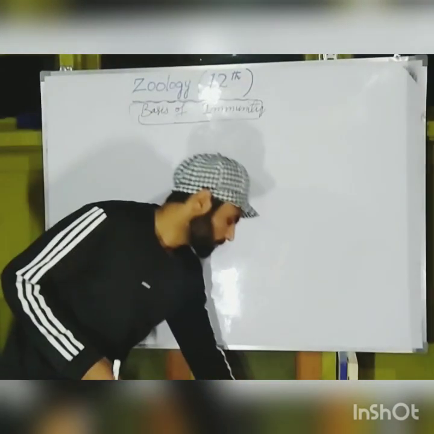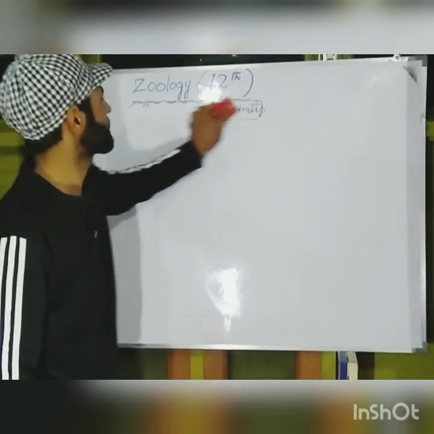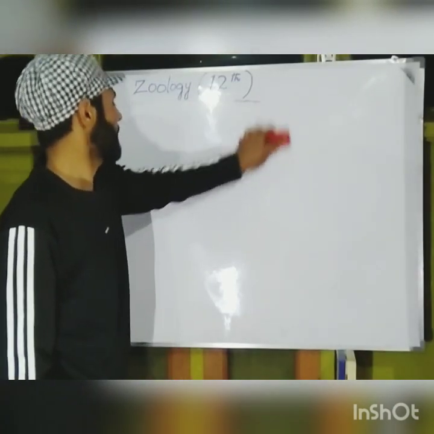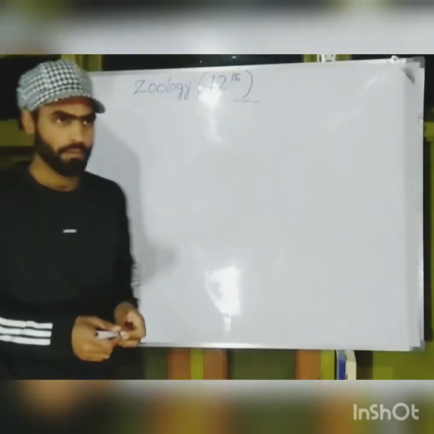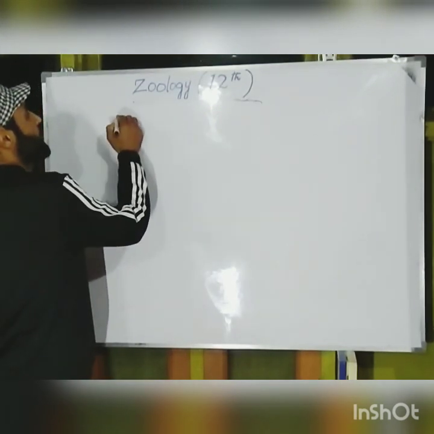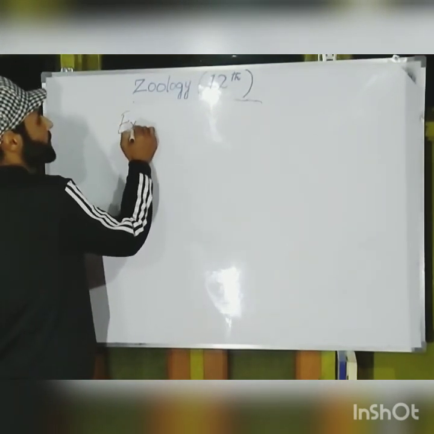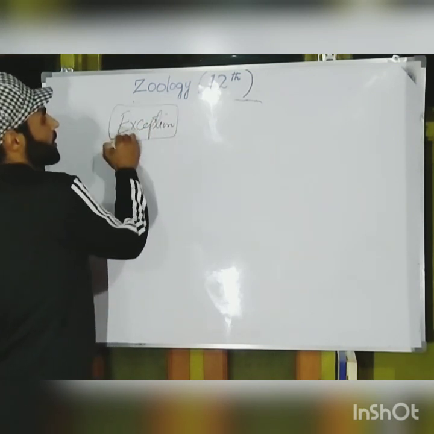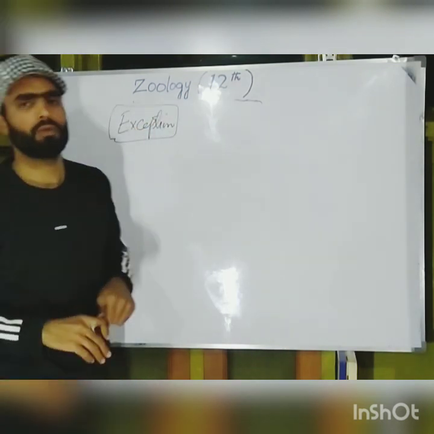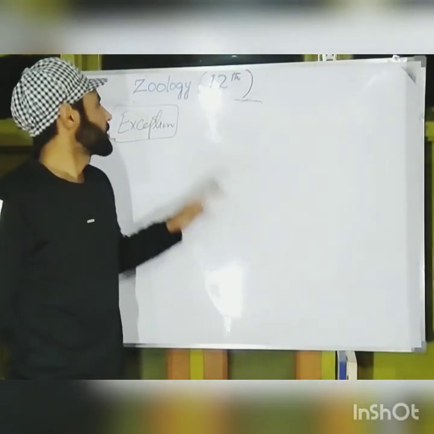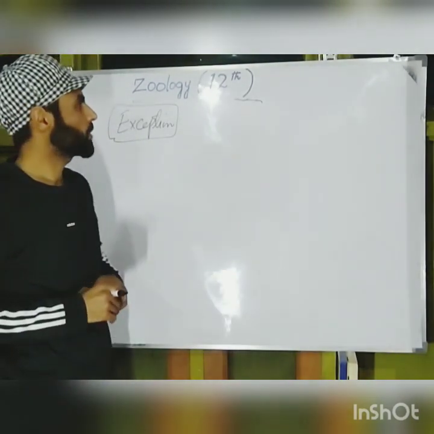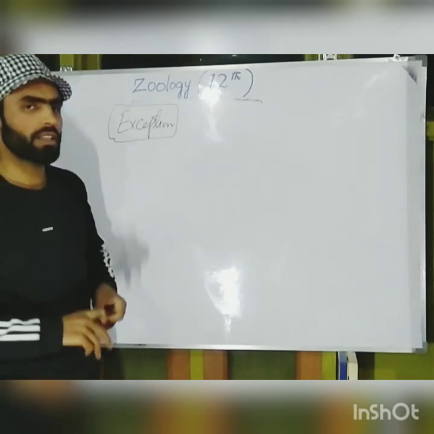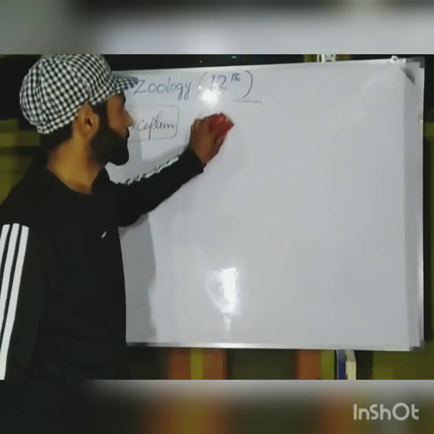Now here at last we will be dealing with an exception. In other words, what we try to learn from today's topic carries an exception, because you may be knowing that biology is called the science of exceptions.